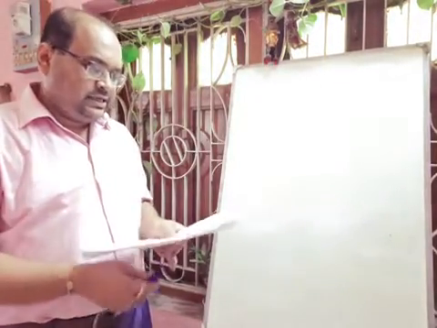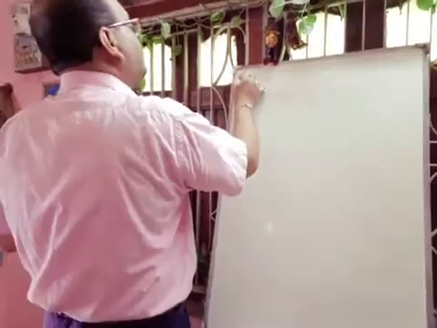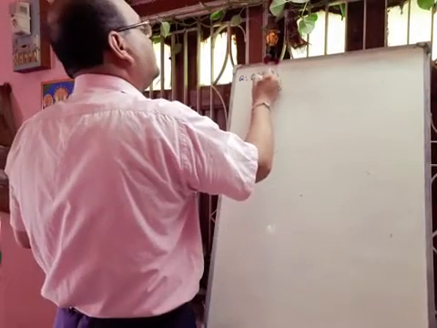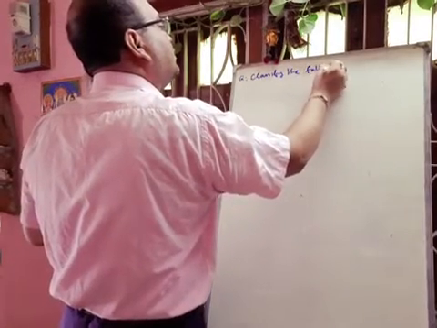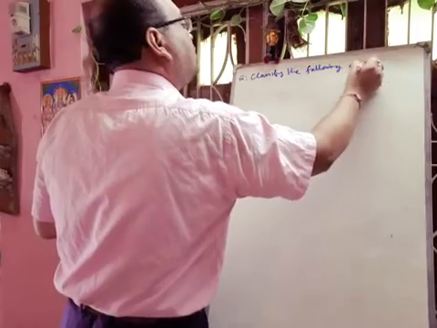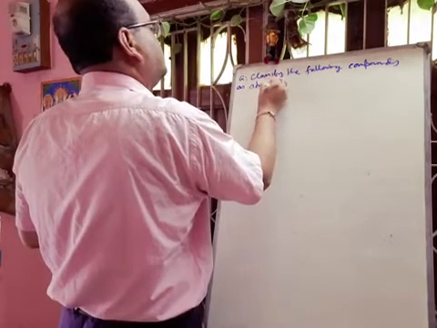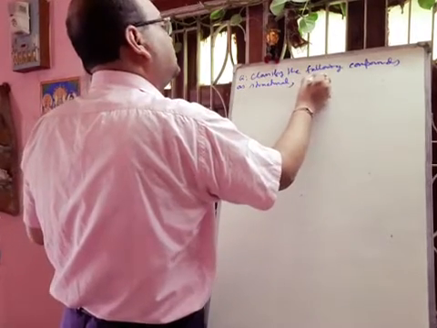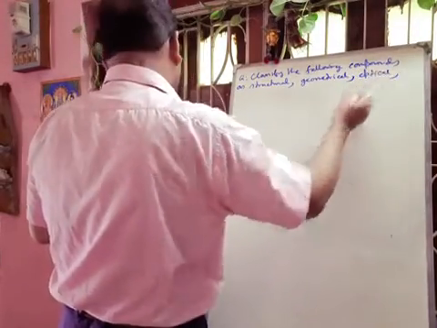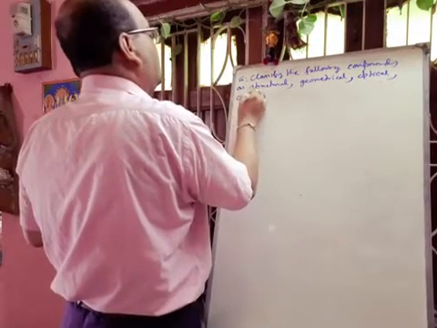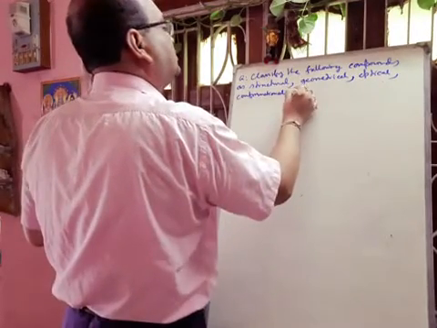The next is from problems on isomers. Okay. Question is given: classify the following compounds as structural, geometrical, optical, conformational or same compounds.